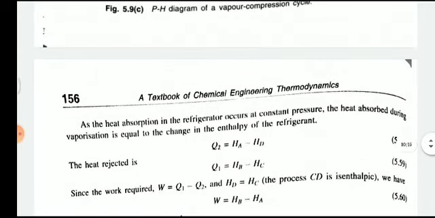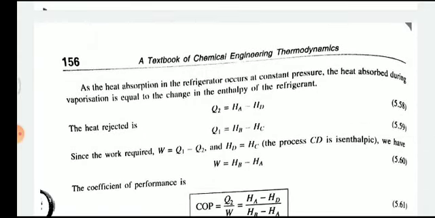Now, as the heat is absorbed in the refrigerator, at a constant pressure, the heat absorbed during vaporization is equal to the change in enthalpy.